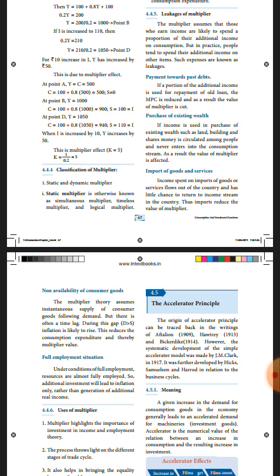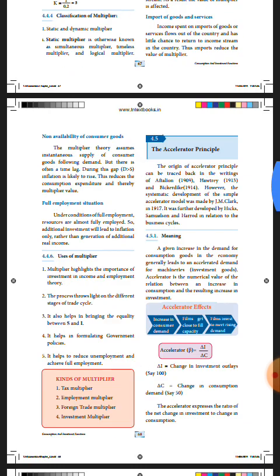Now the next one is uses of multiplier. What are all the uses of multiplier? First point is, it shows the importance of income in income and employment theory. Next use is, it shows different stages of business cycle.